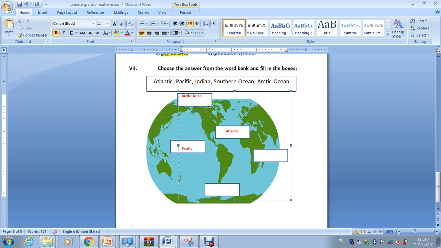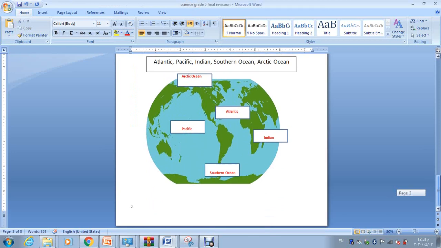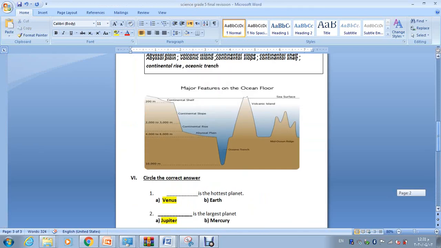That's correct, Atlantic Ocean. Now the one that is near India, down here, we named it Indian Ocean. And the ocean at the south of the earth, what did we name it? We named it Southern Ocean.